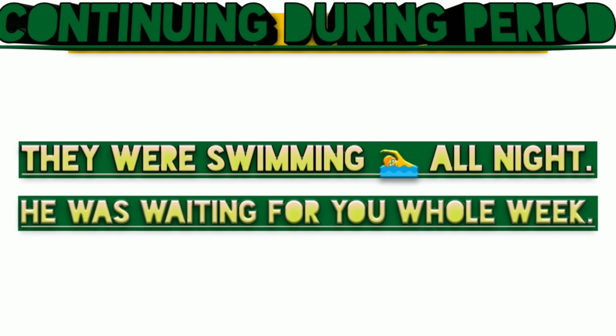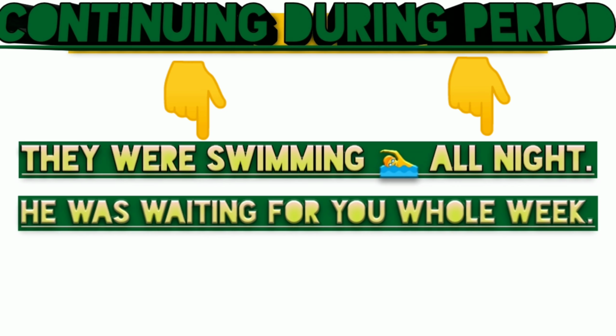Now we see when we can use past continuous tense. We can use it to talk about an action that was continuing during a period of time. For example, they were swimming all night. So if we talk about past continuous tense in this sentence, it is were swimming and period of time is all night.